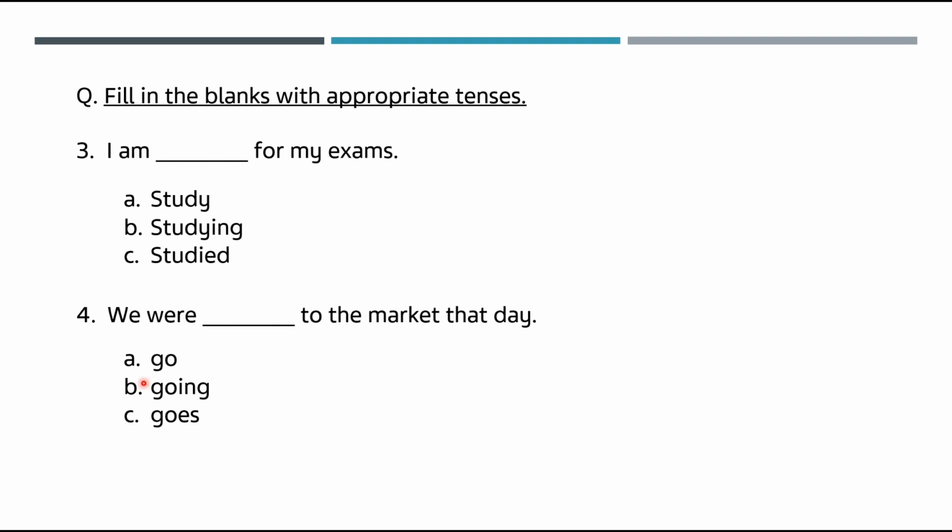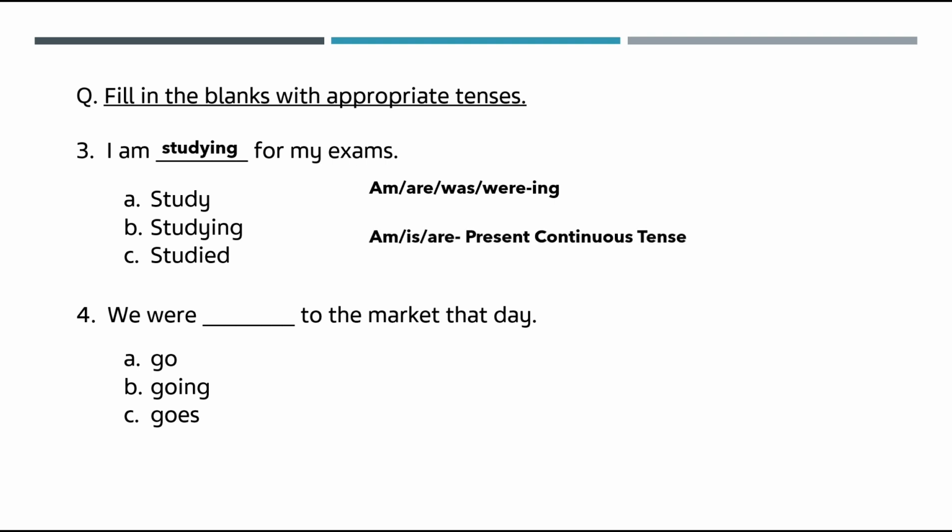Next, again, I am dash for my exam. So for am, are, was, were, we will use the ing form of the verb. So I am studying for my exams. Am, is, are is an example of present continuous tense.